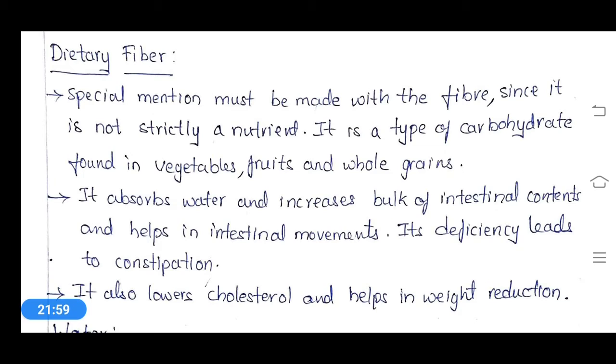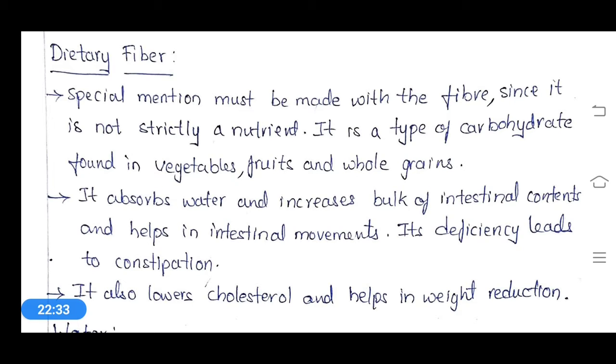Okay, and here this fiber will absorb water and increase the bulk of intestinal contents and help in intestinal movements. Fiber intake will increase the absorption of water and help in the intestinal movement, and its deficiency leads to constipation.